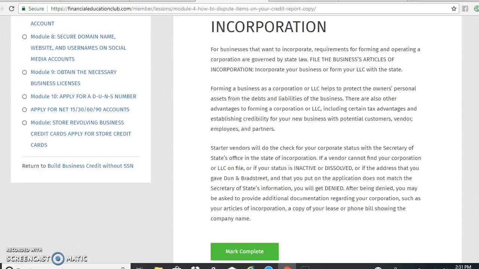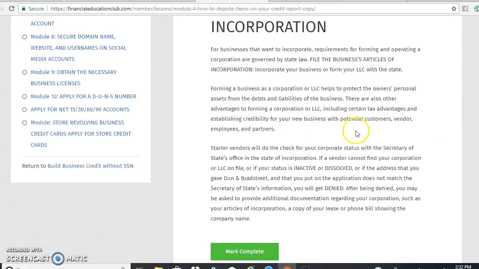Go to google.com. Let's say you live in Georgia, type in Georgia Secretary of State. And they'll give you that link, and you want to go there and to the corporation division. You'll be able to start a corporation, the LLC, right there. If you live in Ohio, just type in Ohio Secretary of State, and it'll send you straight to your Secretary of State's web address, and you can start your corporation right then and there.